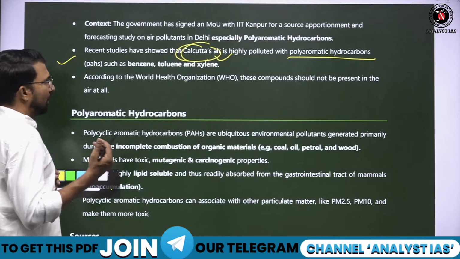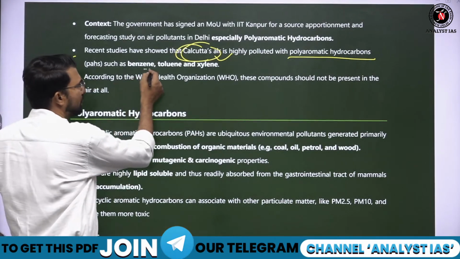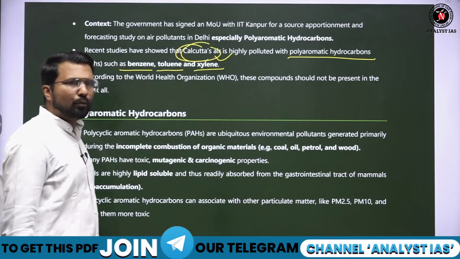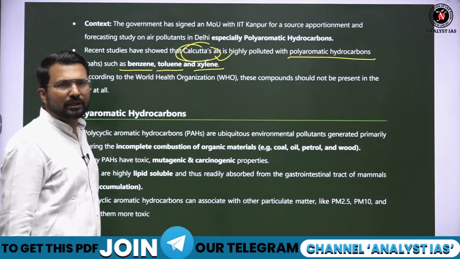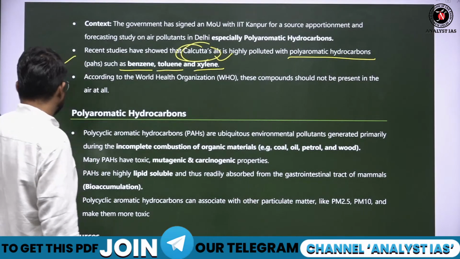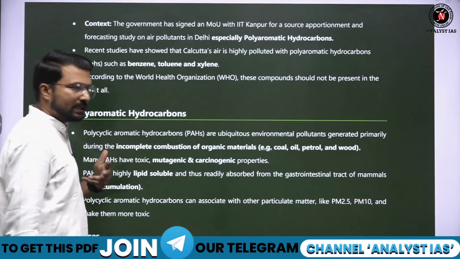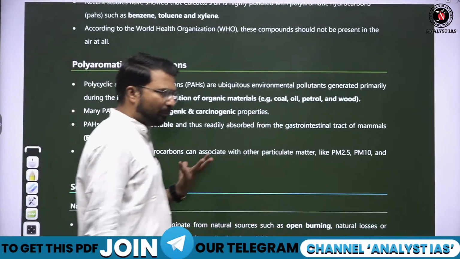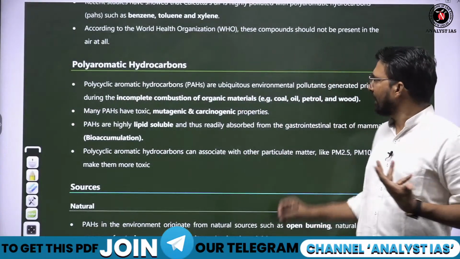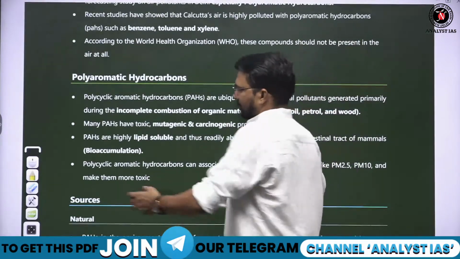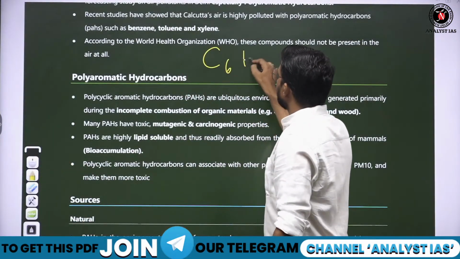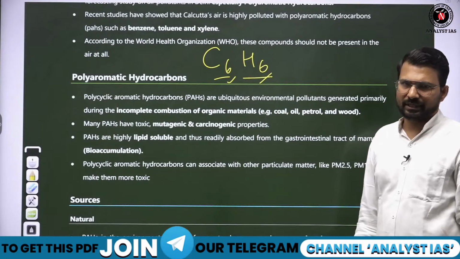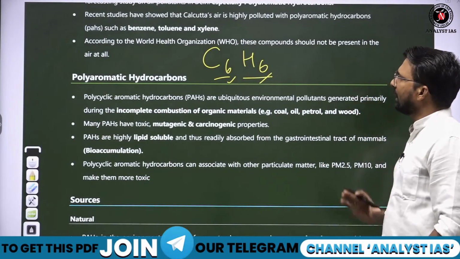So some polyaromatic hydrocarbons are like benzene, toluene, xylene, where more than one hydrogen is there. Like in benzene, C6H6, more than one hydrogen or one carbon, those are called polyaromatic hydrocarbon. Here multiple carbon and multiple hydrogen bonds are there. So this is called polyaromatic hydrocarbon.